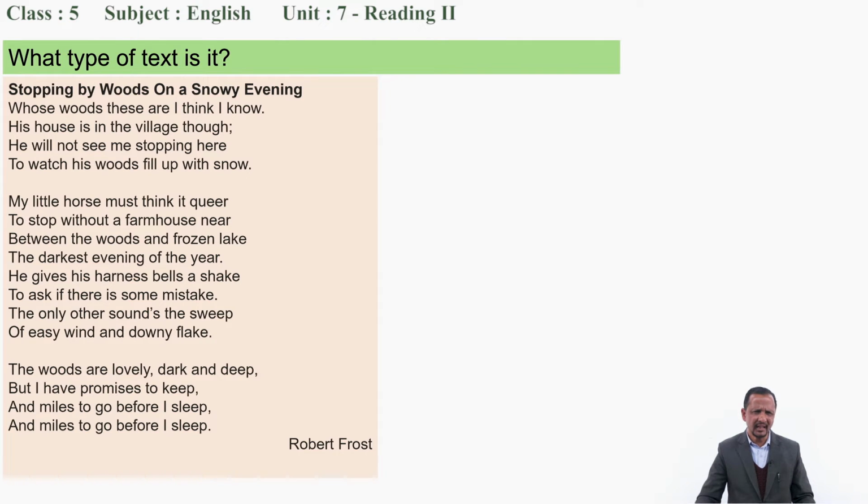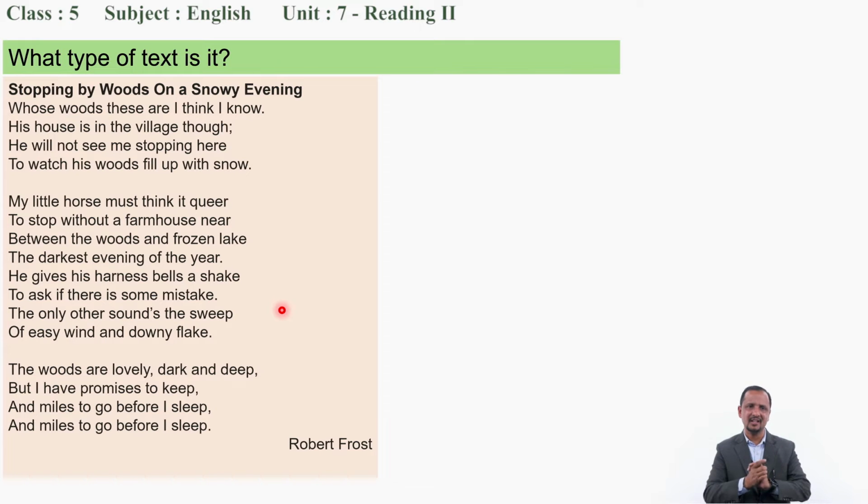Oh yes, this is a poem. And what is the title of the poem here? Stopping by Woods on a Snowy Evening. Yes, exactly. This is the title of the poem. And who is the writer or poet? Robert Frost. So this poem has been written by Robert Frost.